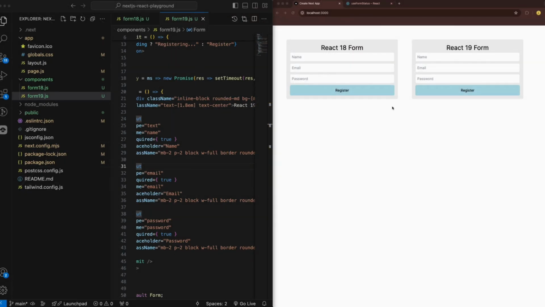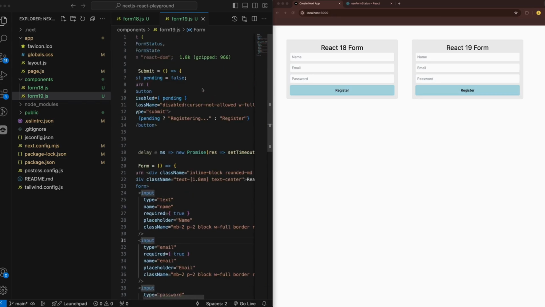In this video I'm going to try to go over some React forms in React 18 and React 19. I've installed the newest RC version of React 19, and I've already created two forms here. We're going to look at the differences between the implementation from the previous version and the implementation from the newest version, which is probably going to be released soon. I mean, with a stable version.